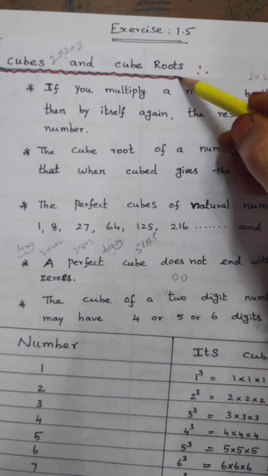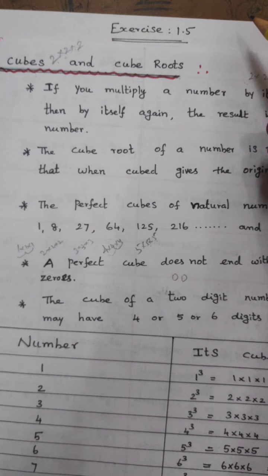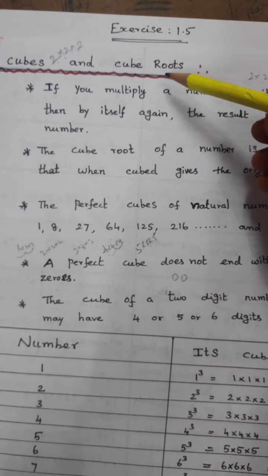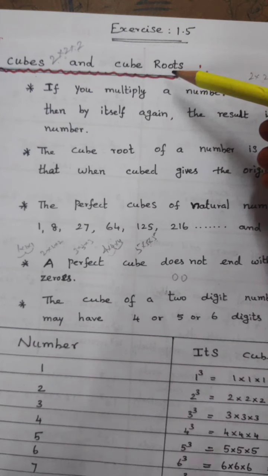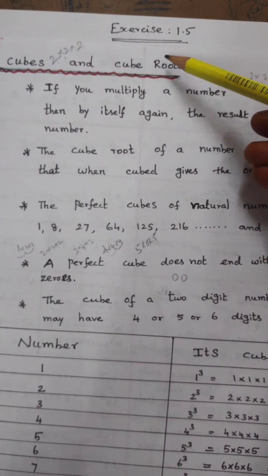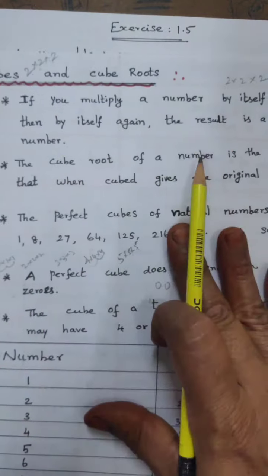Cube root meaning: as usual, you do the LCM method, and from 3 numbers selecting one number is called the cube root. Before this exercise you studied square root. Square root, what is the meaning? From two numbers you write one number. Now from 3 numbers writing one number is called the cube root.